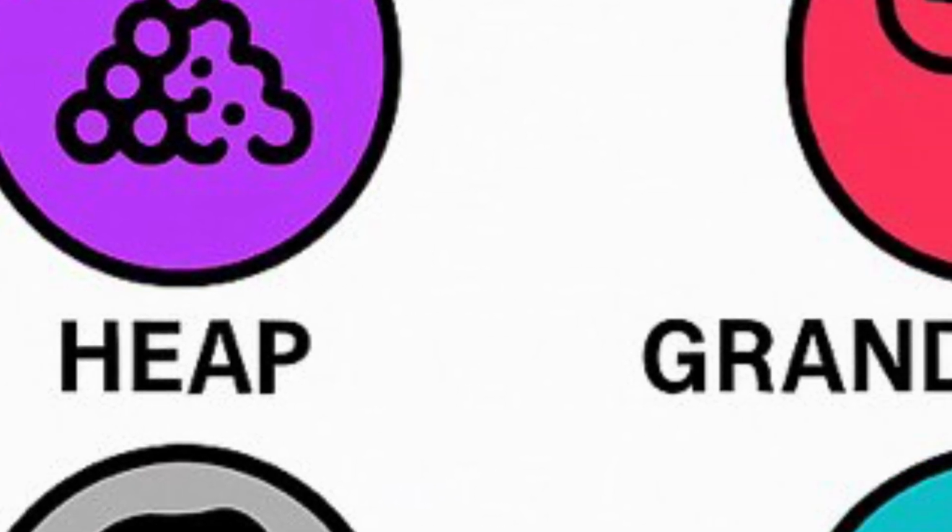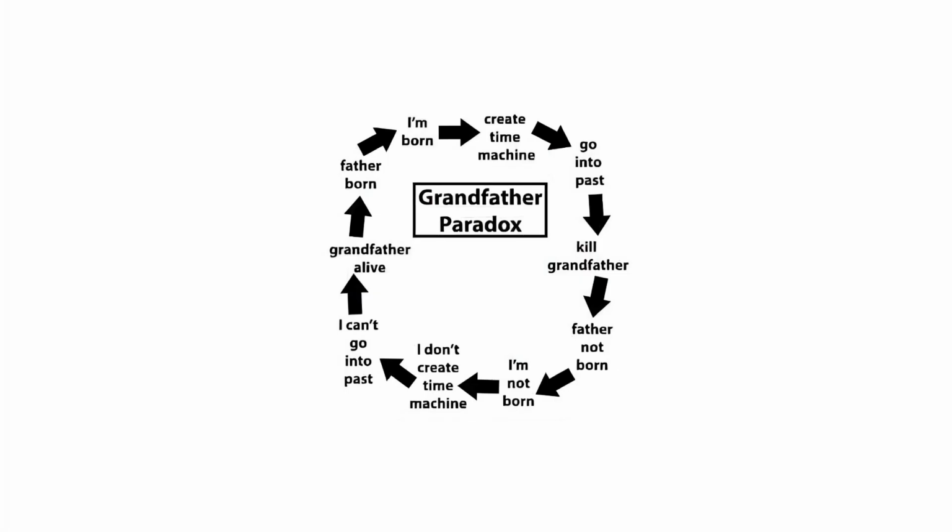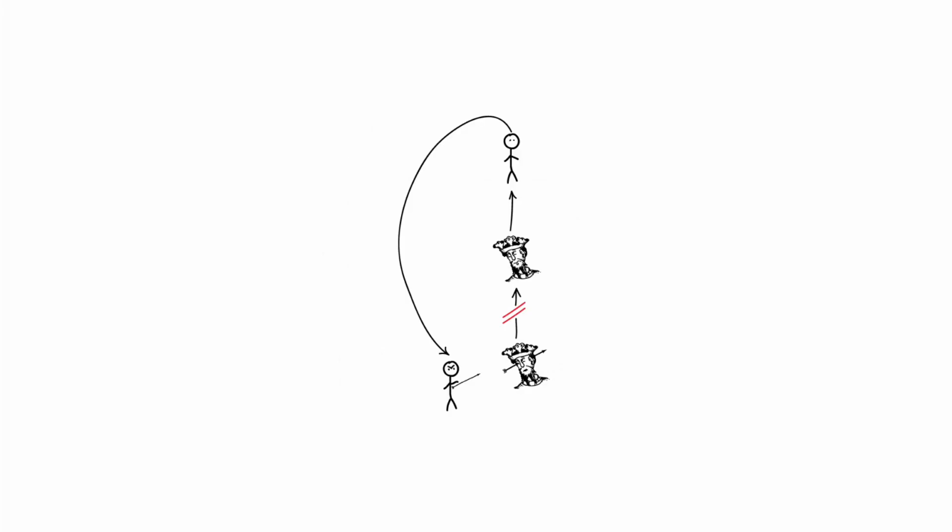3. The grandfather paradox. Imagine you have a time machine. You go back to the past and stop your grandfather from meeting your grandmother. Then your parents wouldn't be born. And you wouldn't exist either. But if you don't exist, who traveled back in time? That's the grandfather paradox. It shows how time travel to the past causes contradictions.